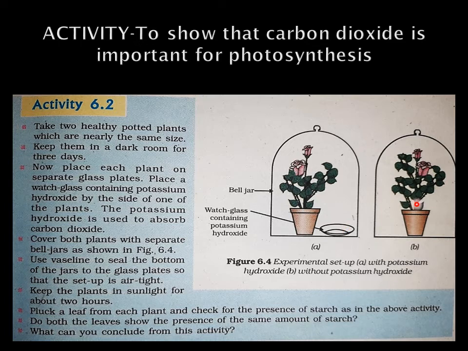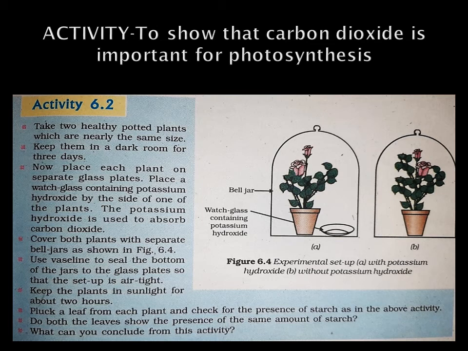Then cover both the plants with a bell jar. After that, keep it under the sunlight for 2 hours. You can use Vaseline to seal the glass bell jar onto the glass plate so that it will remain airtight. After 2 hours, pluck a leaf from both the bell jars and then do the test for starch to find out which of the leaves have starch prepared.